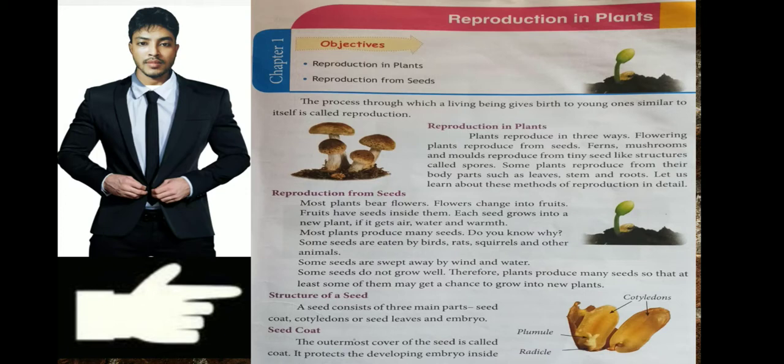Flowering plants reproduce from seed. Those plants that have flowers reproduce with the help of seeds. How? For example, guava, you have seen guava. When the season comes, there are flowers on the guava tree, and then these flowers ripen.